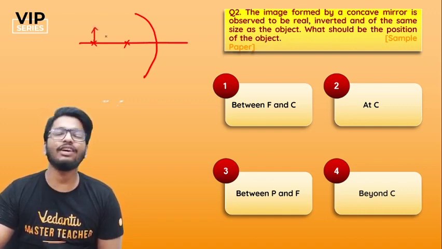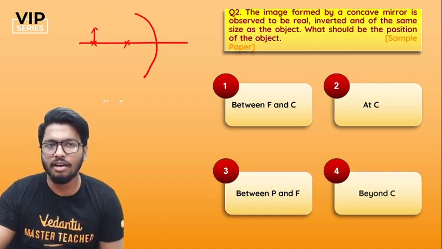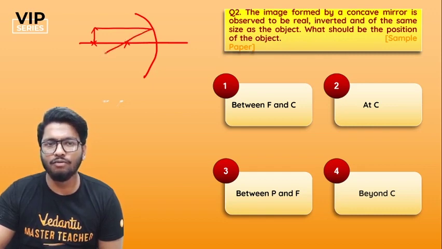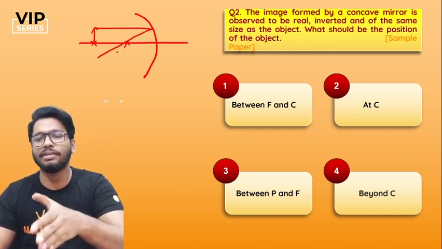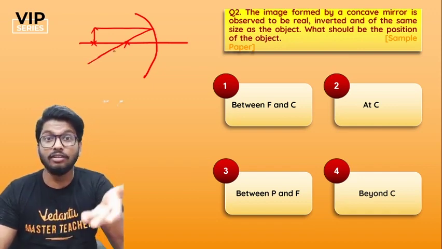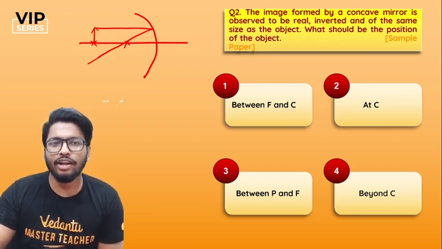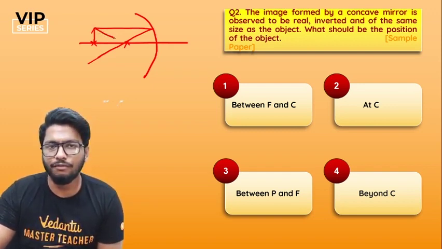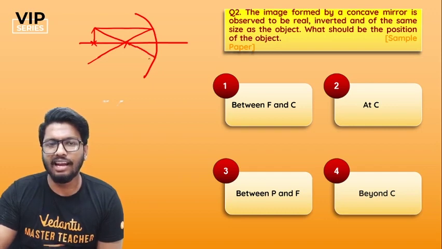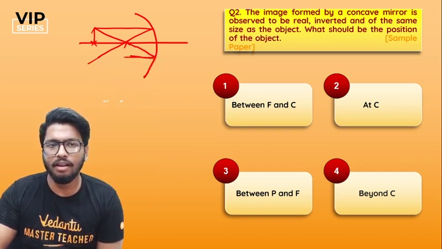So yeah, if the object is kept at C, imagine one ray of light parallel to the principal axis goes and hits the mirror, boom, and then what will happen? It will pass through the focus, because any ray of light which is parallel to the principal axis will pass through the focus after reflection. That is one of the principal rays we're talking about. Then we have one more ray of light that is passing through the focus after reflection. It will become parallel to the principal axis, and hence, where do you think it meets? People, where do you think it meets? It meets right at the focus.